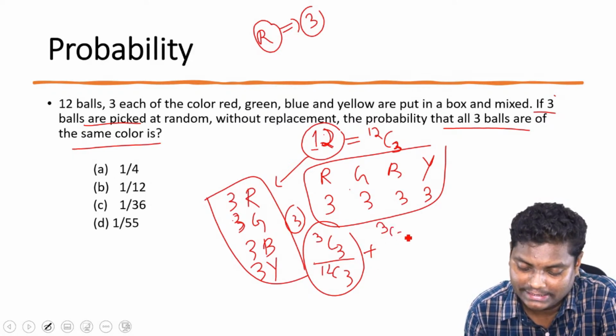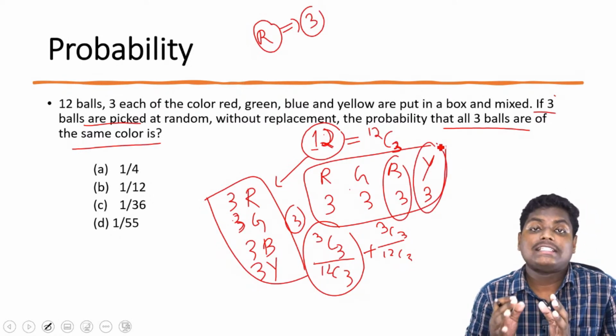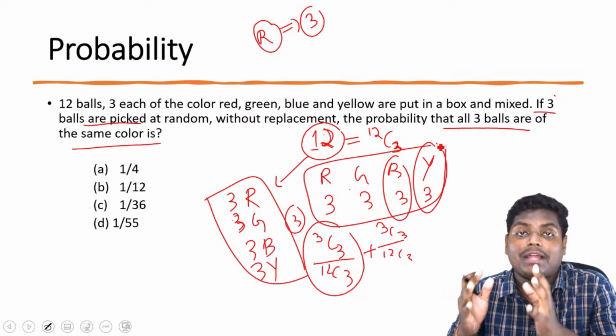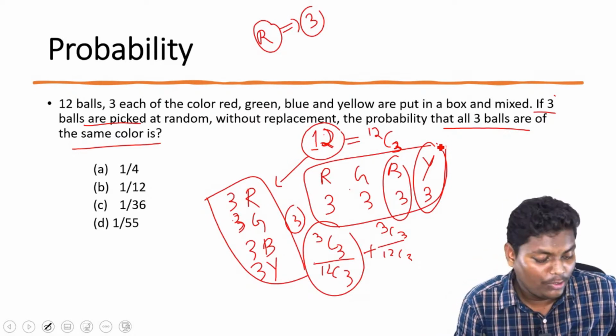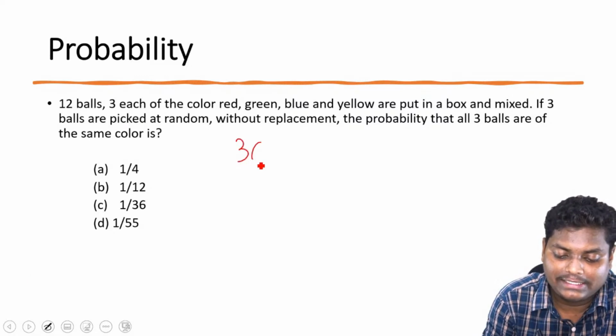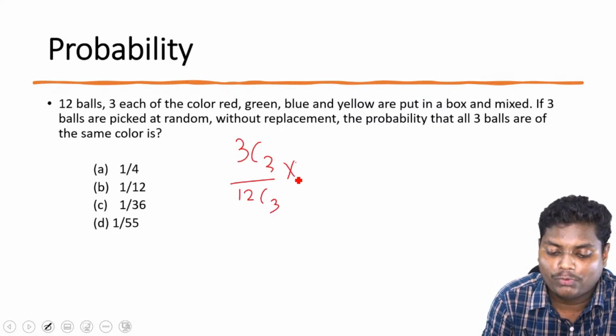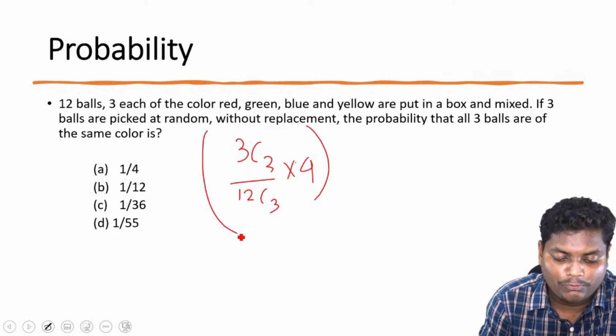So 3C3 by 12C3. This is for red, because we need to consider the other colors also. Similarly for green it will be the same, because 3 balls are there and we need to pick them all together. So 3C3 by 12C3. Similarly for blue, and similarly for yellow, and since these are all different cases, we need to add them so that we get the total. So effectively we will be getting 3C3 divided by 12C3, 4 times, into 4 we can do.